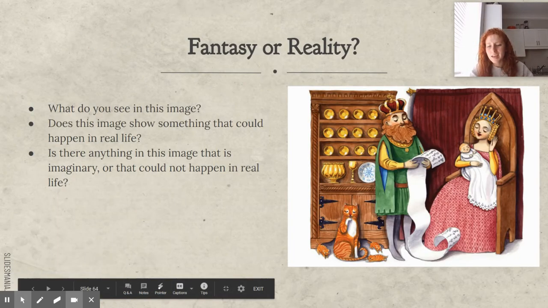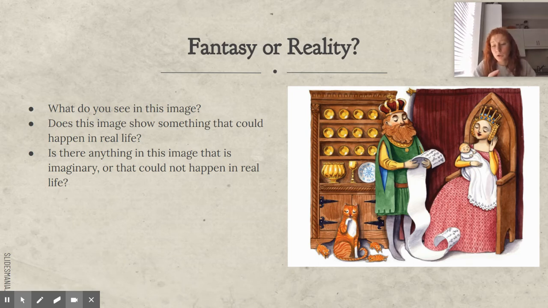Okay, we've done this already, and what we are doing is we're looking at the picture and we're thinking about if the things that are in this picture could happen in real life, or if they are made up or imaginary, couldn't happen in real life. And if there's anything in here that couldn't happen in real life, we're going to say that this picture shows us fantasy. But if everything in this picture shows us something that could happen in real life, we're going to say it's a picture showing reality. So let's look at this picture. Is there anything in here that is imaginary or that couldn't happen in real life?